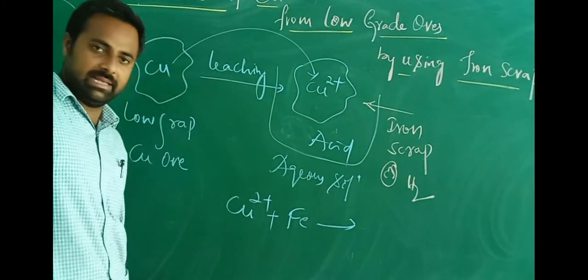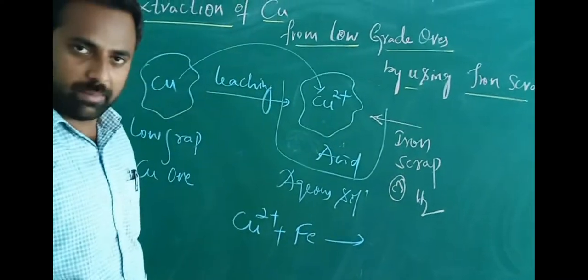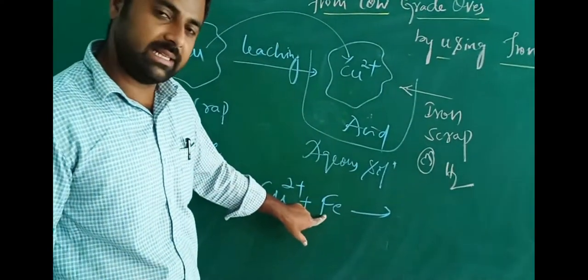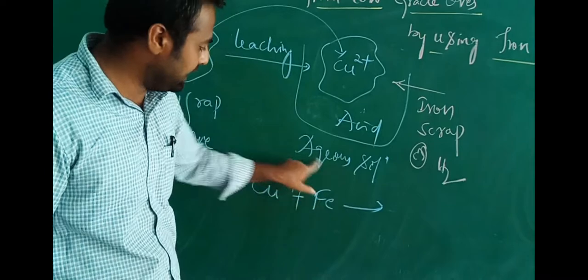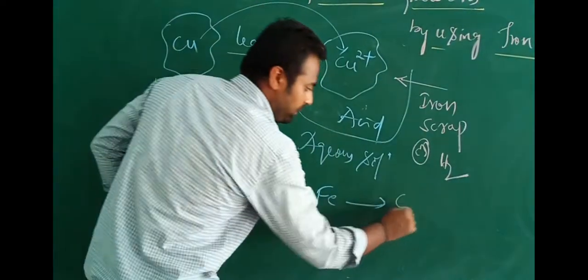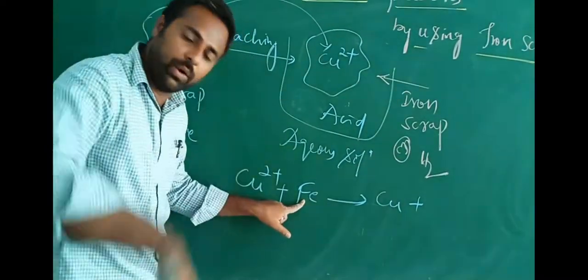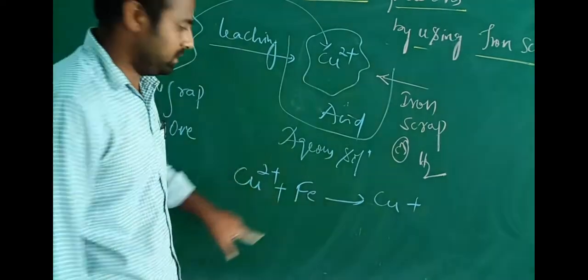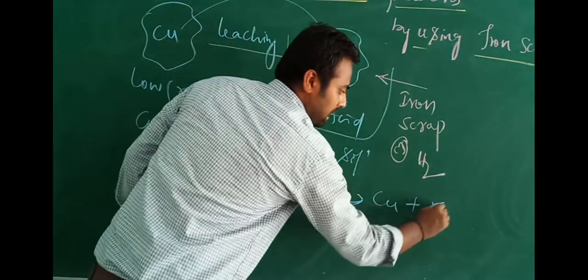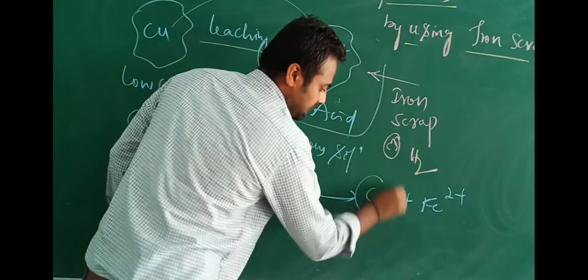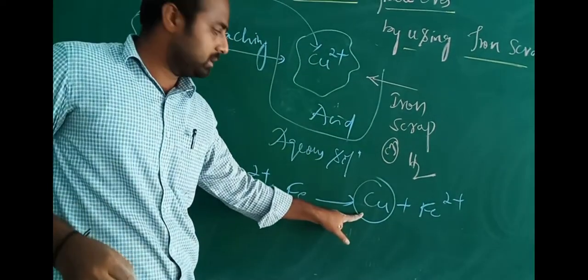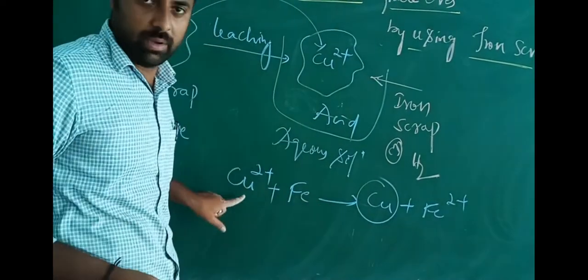Definitely, iron has a low SRP when compared to the copper 2+ ion. It acts as a reducing agent, which means it reduces the copper 2+ ion into copper and itself undergoes oxidation by the loss of electrons and becomes Fe2+. This is how the copper gets reduced, and this is the extraction of copper from low grade ore.